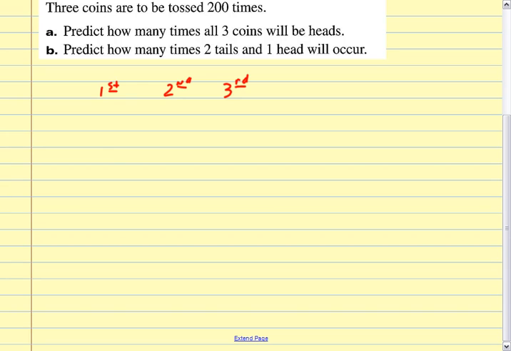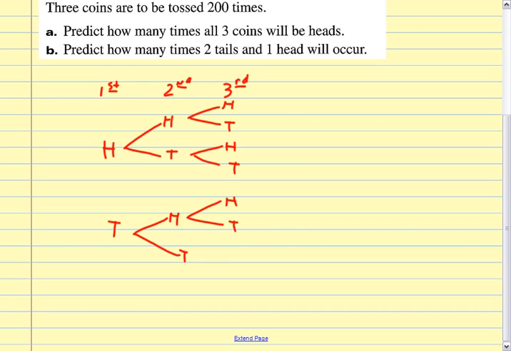Okay? The first coin can be heads or tails. The second coin can be heads or tails, so I need to do it for both results from the first one. Right? We remember doing this. What do I do now, Elise? I have to do another one for the third coin, right? So now, heads and tails. Heads and tails. Heads and tails. Heads, and tails.